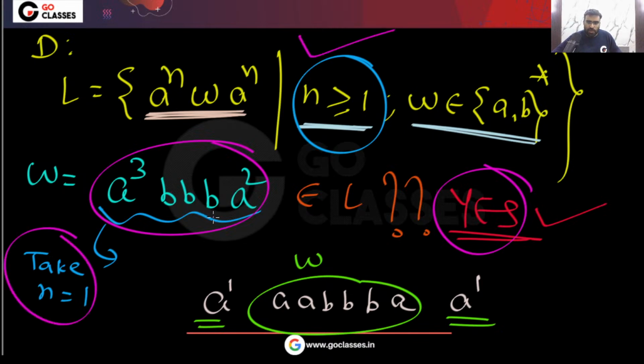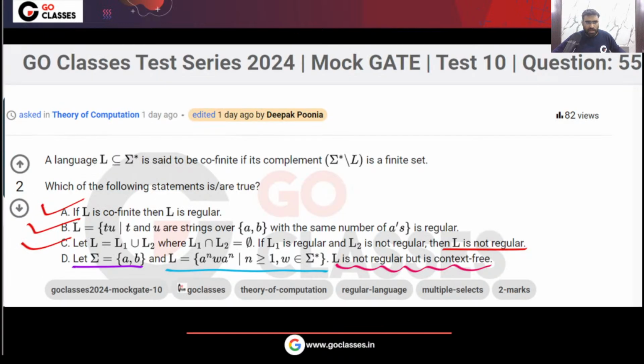So just take n equal to 1. So you can write it. This same string you can write A power 1, and this you can take as W A power 1. So you can see this string will belong to the language L. So very simple. Now finally, what is the answer?